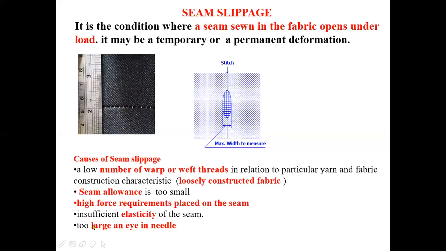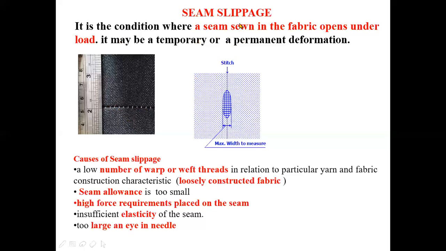Next, inefficient elasticity of the seam. That means if the seam is not elastic in nature, that means if the seam does not return to its original position after extension, then also there will be visibility of the sewing threads, and also too large an eye in the middle. So this is basically the seam slippage.